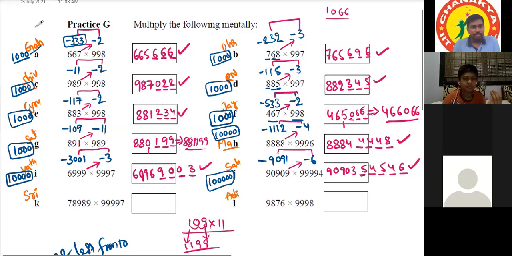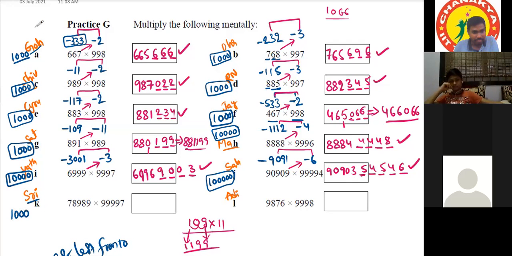Then Sriharsha. Sir, the base is 1 lakh, sir. Sriharsha, I called you many times in the beginning of the class. Where are you then? Okay, proceed. What is our base? Sir, the base is 1 lakh. 1 lakh. Very good.